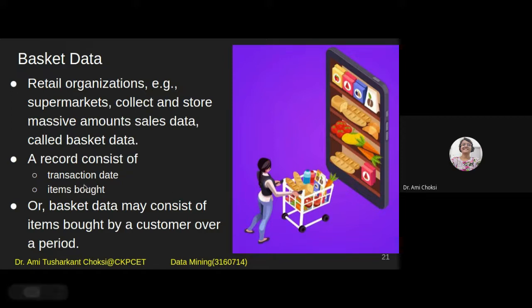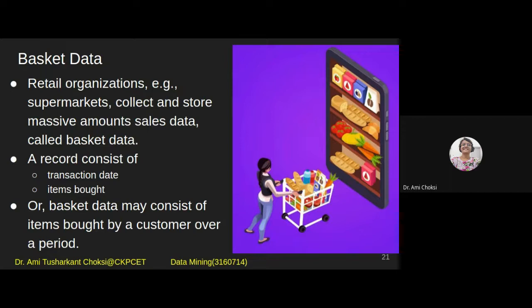A record consists of transaction date and items bought, or basket data may consist of items bought by a customer over a period. It may happen that I'll consider the data for, say, all of you, or for, say, Kishan only, for a period of time.